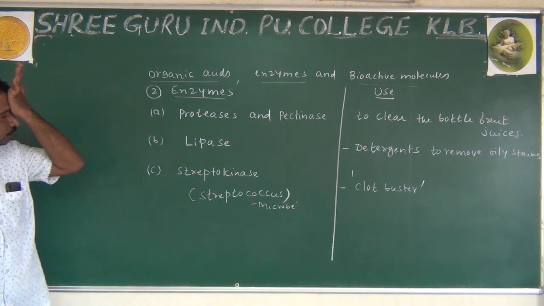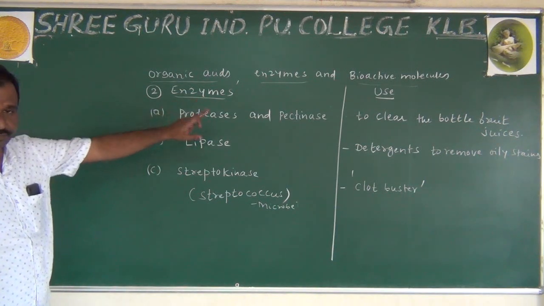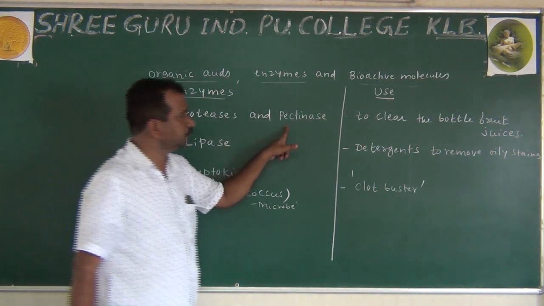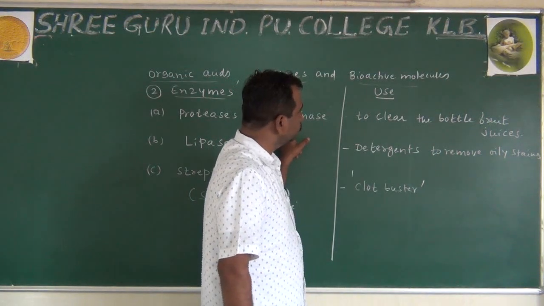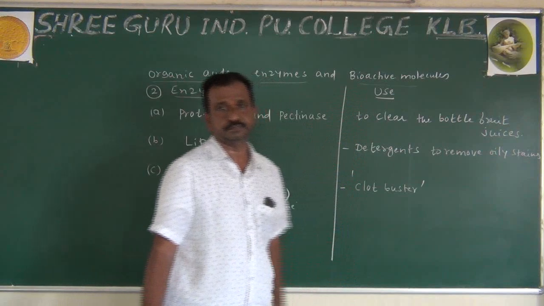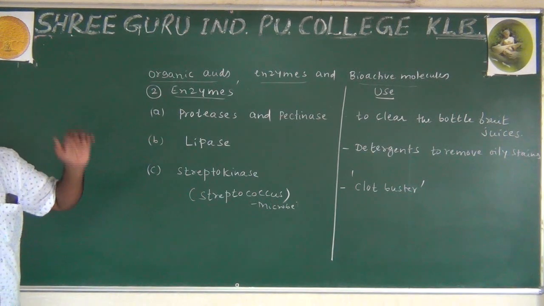So now, once again I am going to go over these things: the enzymes and their uses. Proteases and bacteriases are the enzymes used to clear bottled fruit juices. What do you mean by this? To clear the bottled fruit juices.